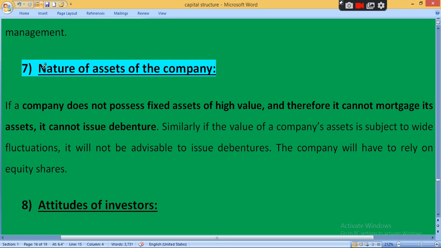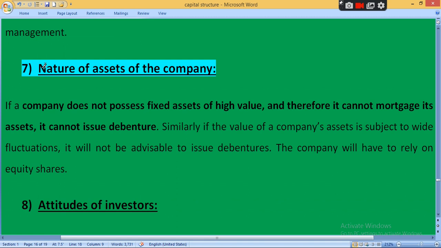If your company does not possess fixed assets, then the company cannot provide mortgage. So the company cannot provide security or mortgage, so the company cannot issue debentures. And if the company's asset widely fluctuates, with value continuously increasing and decreasing, then also it will not be advisable to issue debentures. The company will have to rely on, meaning focus on, depend on, equity shares.